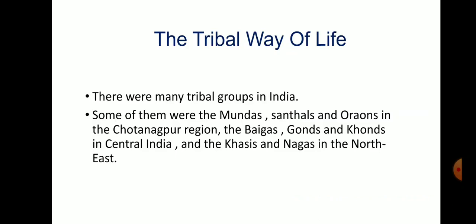Now we will read about the tribal way of life, and before it I will tell you about the different tribal groups in India. There were many tribal groups in India: the Mundas, the Santhals, and the Oraons in the Chota Nagpur region, the Baigas, Gonds, and Khonds in central India, and the Khasis and the Nagas in the northeast. Apart from them, Baluchis, Khokhars, Gakkars, Bhils, and Kolis tribes are also found in India.